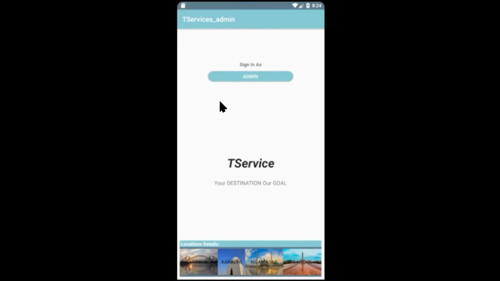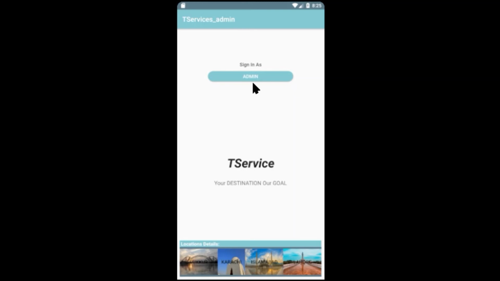This is our T services admin app. There are some changes with respect to the T services customer app. We have an admin authentication here. That account is provided by the T services management to drivers and authorities of T services to log in here.